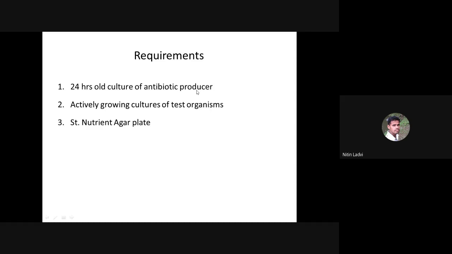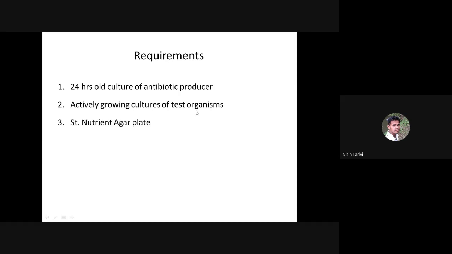Then we need to perform the technique which can determine the spectrum of the antibiotic, and there we require such requirements. So the antibiotic producer is one basic requirement. Second, actively growing cultures of the test organisms. Though it looks simple, this is important, because the antibiotic producer is ready from the part performed previously. But actively growing cultures of the test organisms are supposed to be selected using logic and standard data.